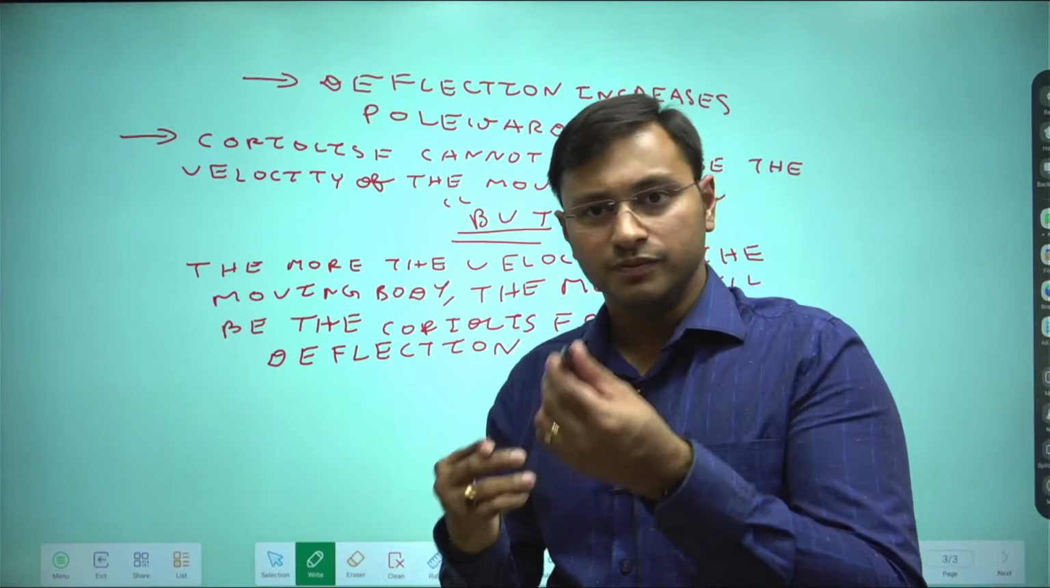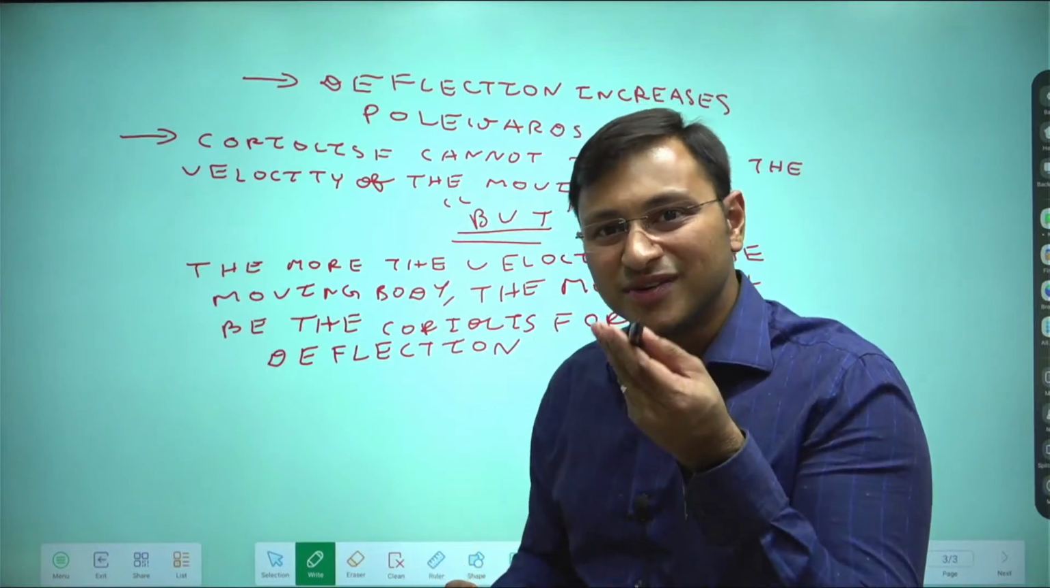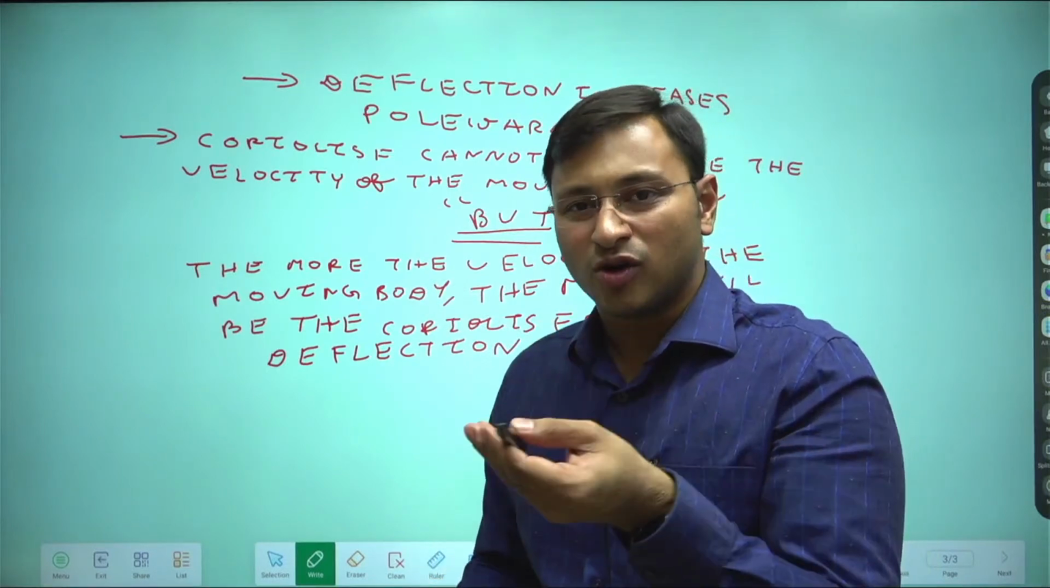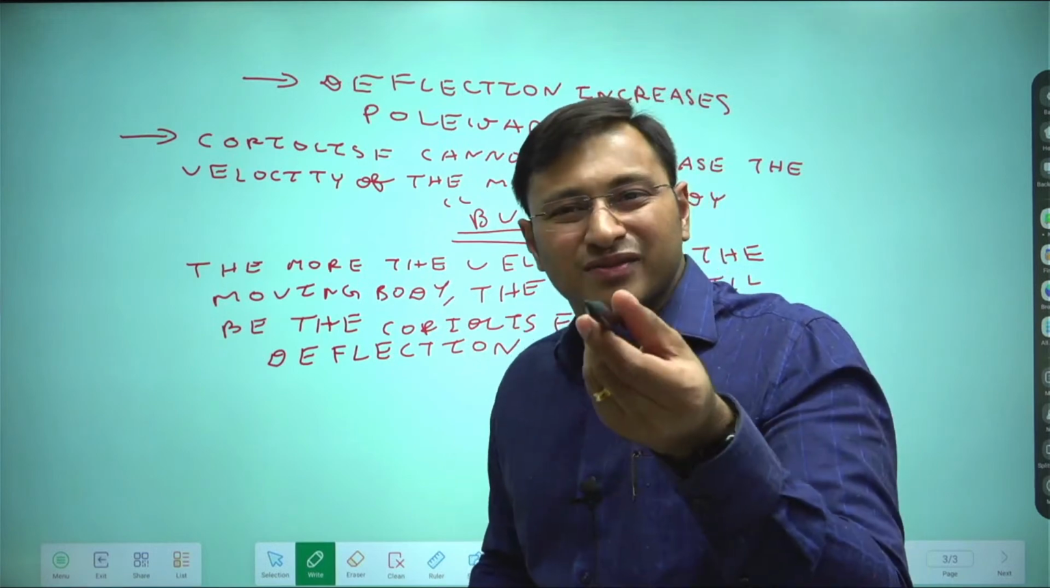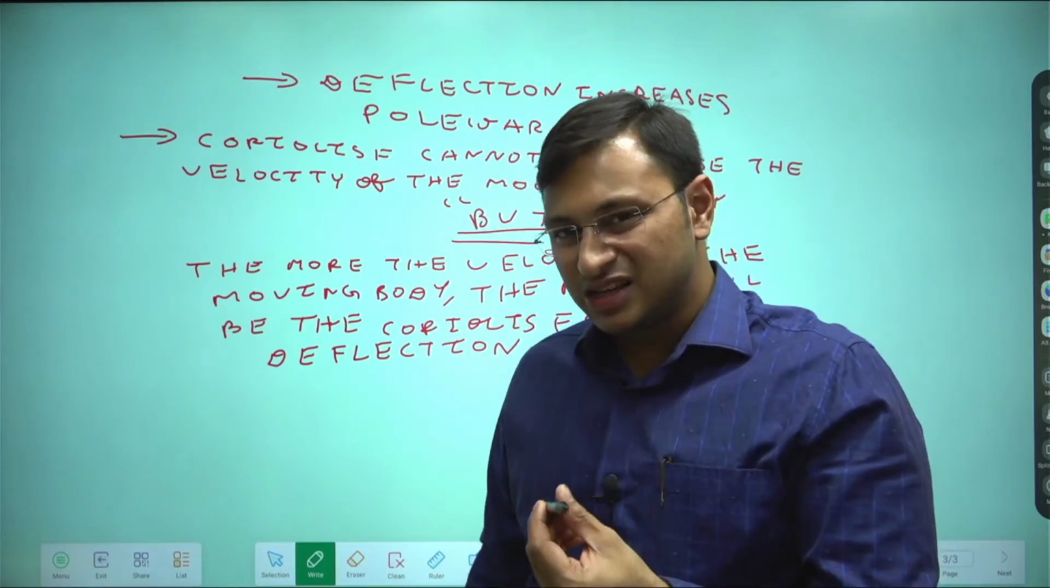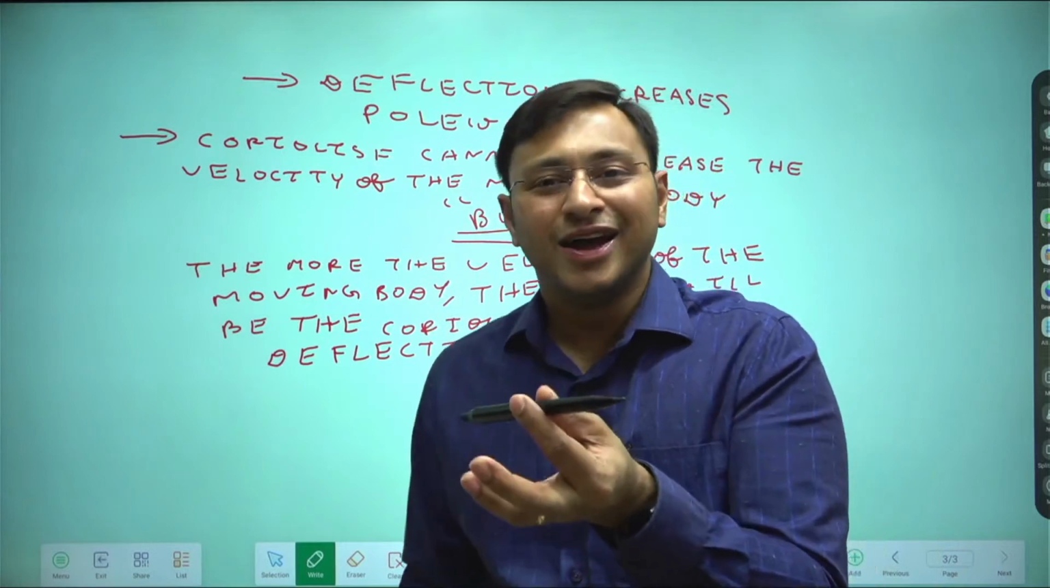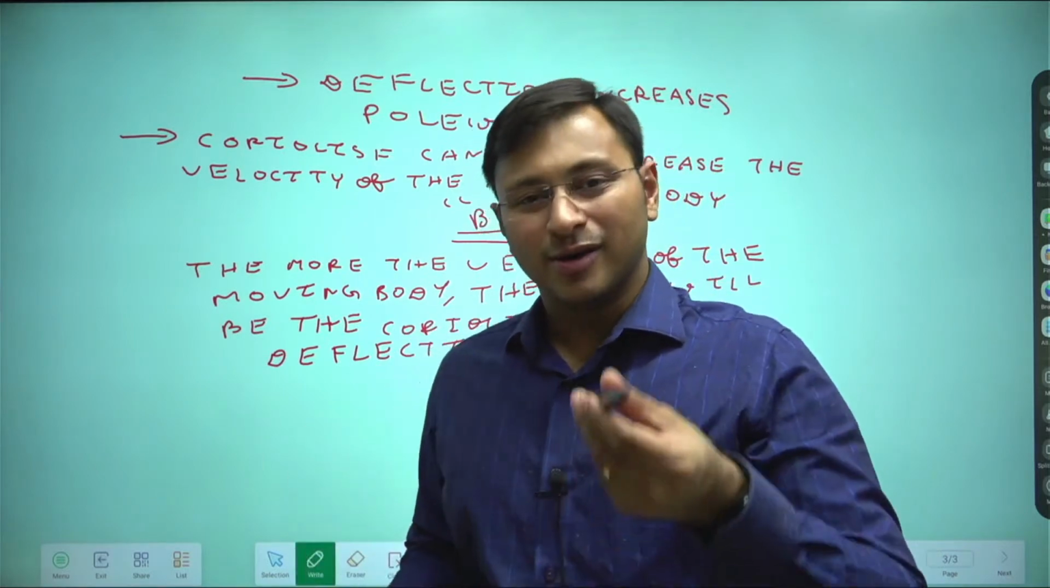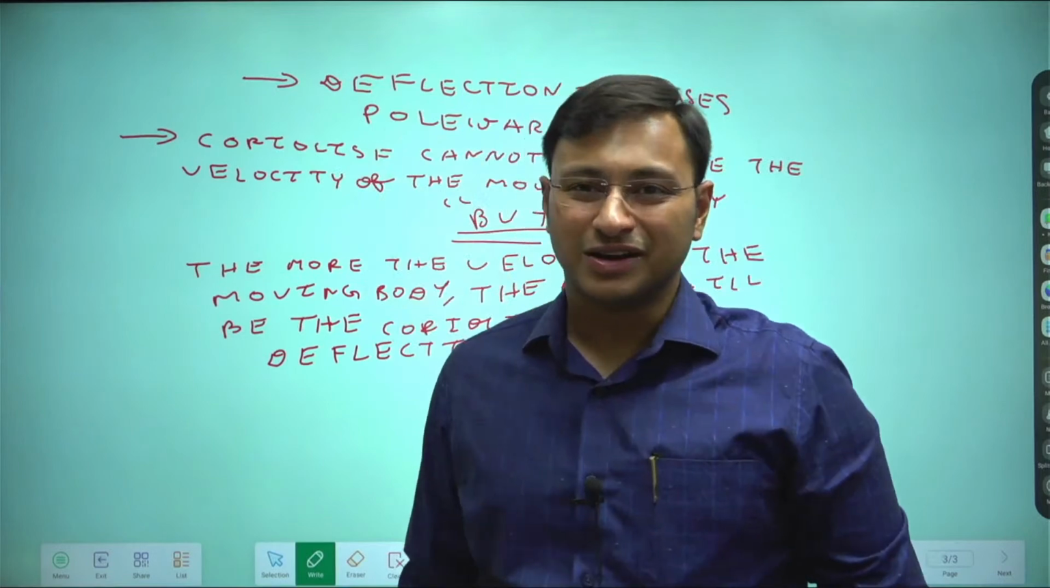So if I am throwing this pen with a speed of 20 kilometers per hour from equator towards the poles, the plane will not deflect that much. But if this pen is being thrown at a speed of 100 to 200 kilometers per hour, okay, the plane will start deflecting. Why?